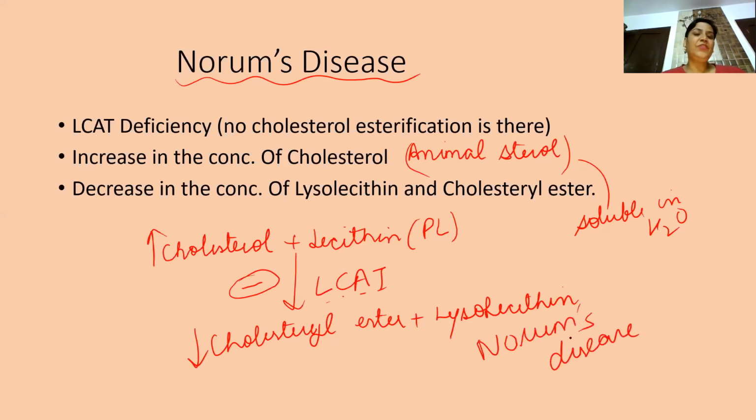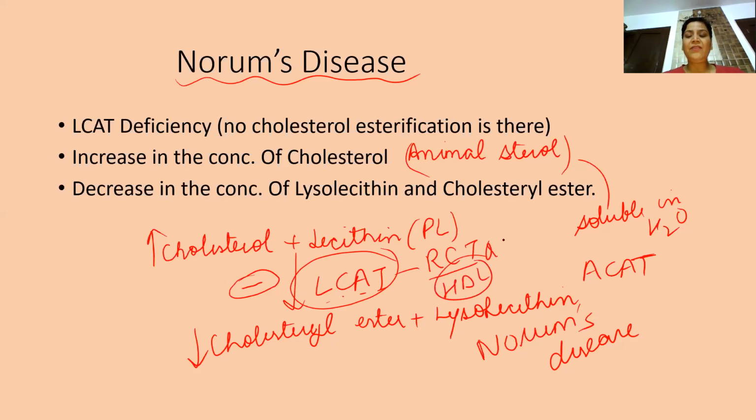There are two enzymes which catalyze the esterification of cholesterol. One is LCAT, the other is ACAT. There is a difference, and all of you must know it: one is in the plasma and one is in the tissues. This LCAT is also responsible for reverse cholesterol transport along with HDL.